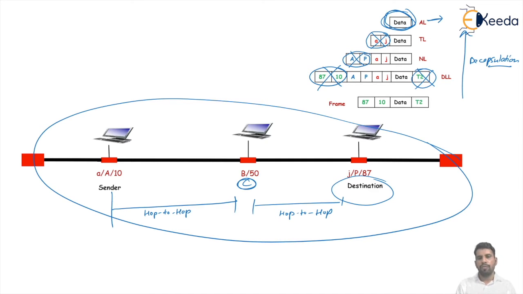But when both source and destination are not present in the same network, we see here the case one when both are present in the same network. But what will happen when both source and destination are not present in the same network? The source is present in a different network and the destination is present in a different network. At that time, is the physical address able to do this delivery, or do we need another address? We need another address. Okay, let's see.